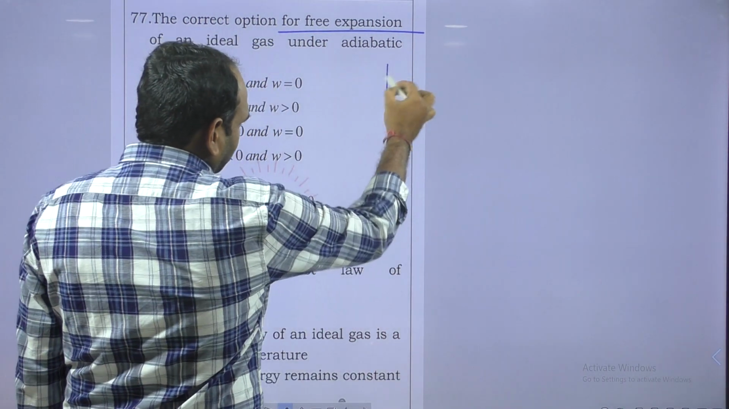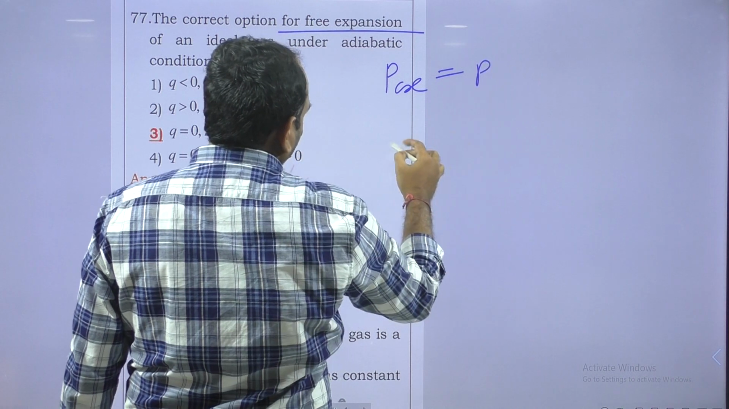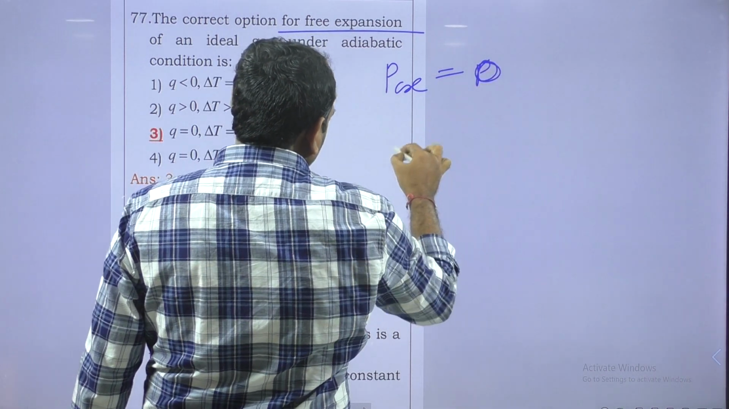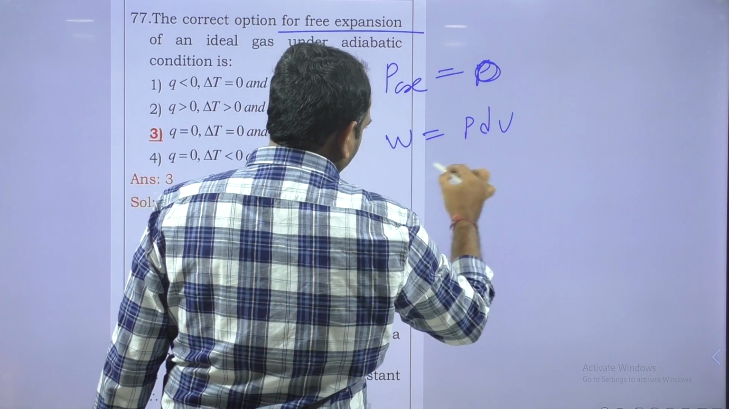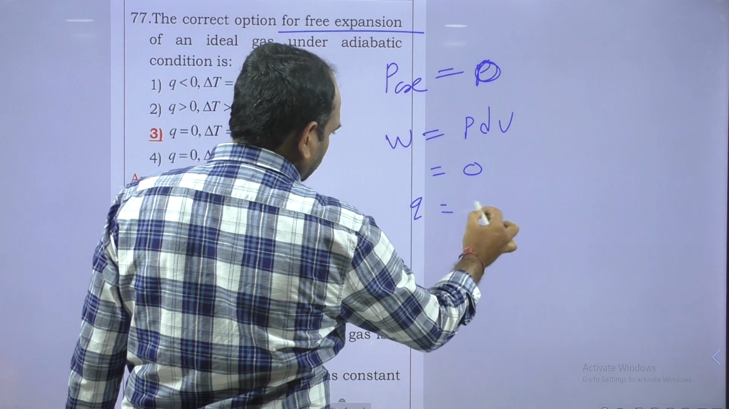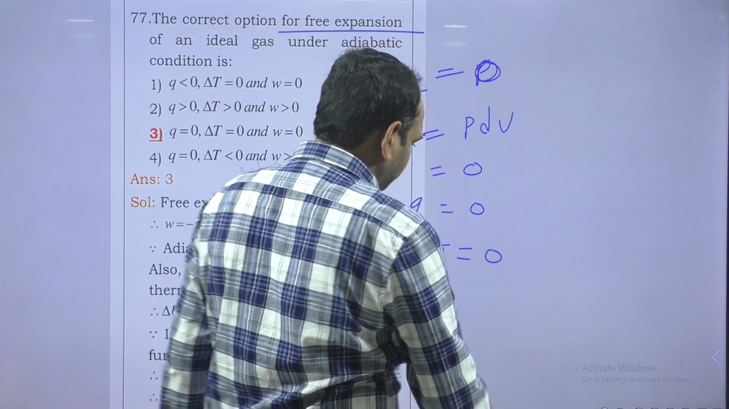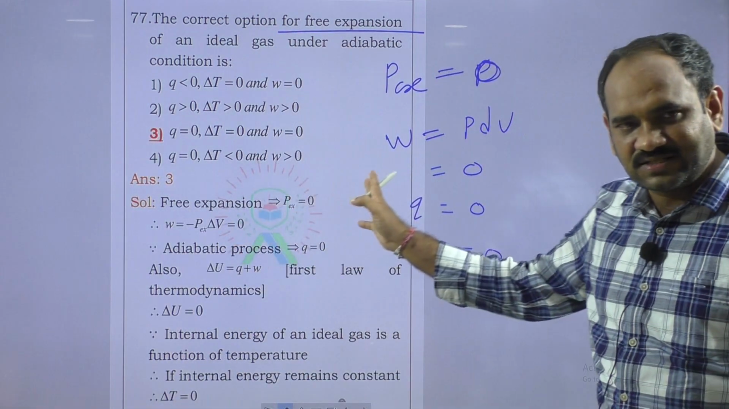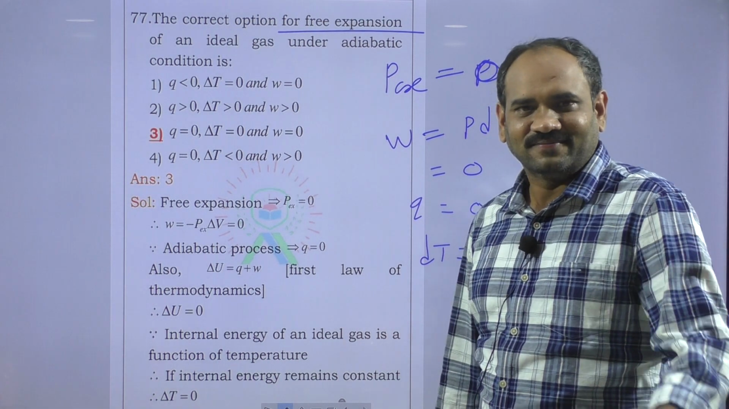Free expansion, P external is 0. External pressure is equal to 0. That's why work is 0. Work is PdV. That's why work is 0, and for expansion, Q, the change in heat, is 0 and temperature change delta T is also 0. For free expansions, all these parameters are 0. Next question.